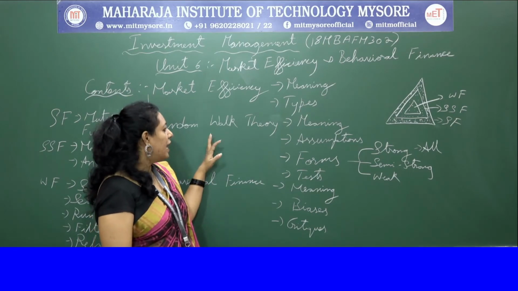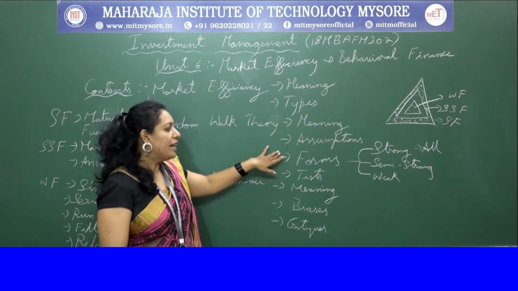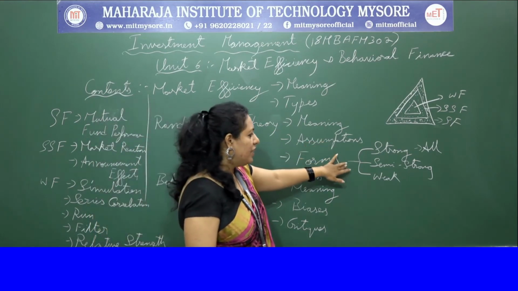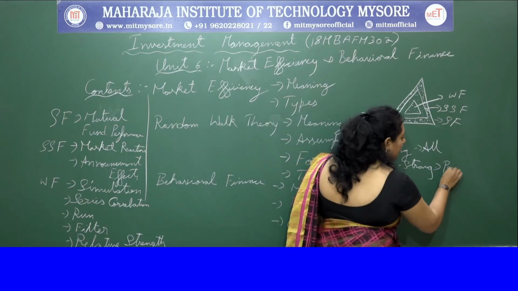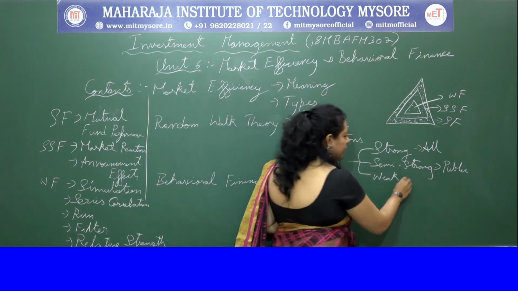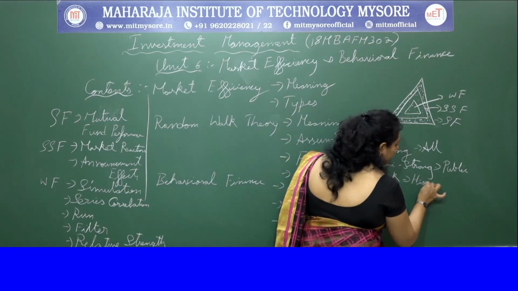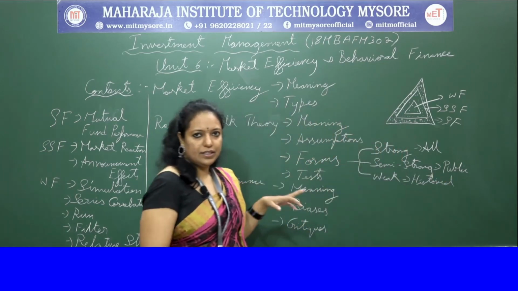And random walk theory we discussed, where we covered the meaning, assumptions, and different forms: strong form where it reflects all information, semi-strong form which reflects only public information, then weak form which reflects only historical information. These are the three forms.